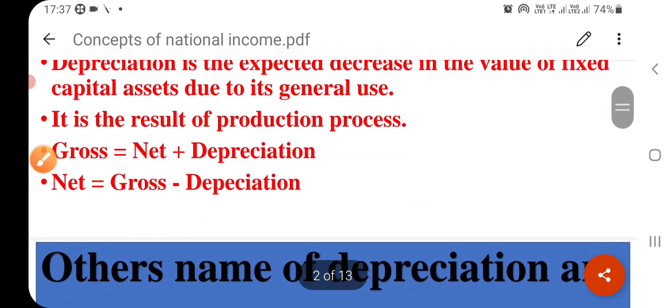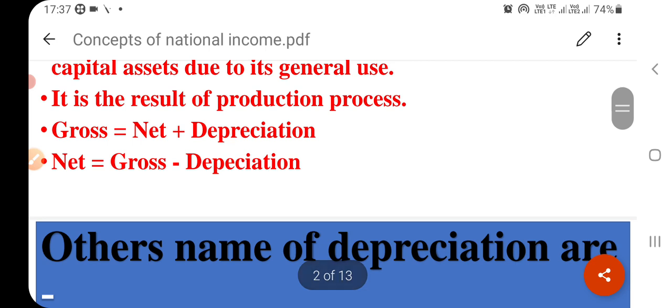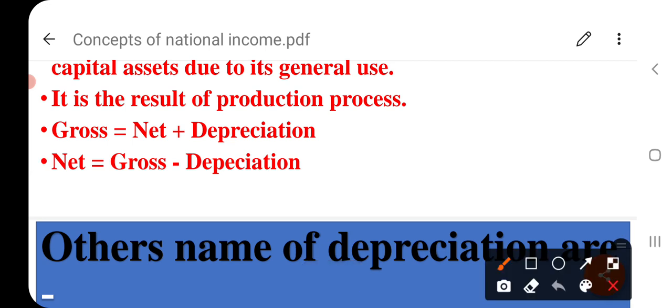So here you can see the equation. Gross is equal to net plus depreciation. Meaning the depreciation is added in the gross concept and the depreciation is excluded from the net concept.